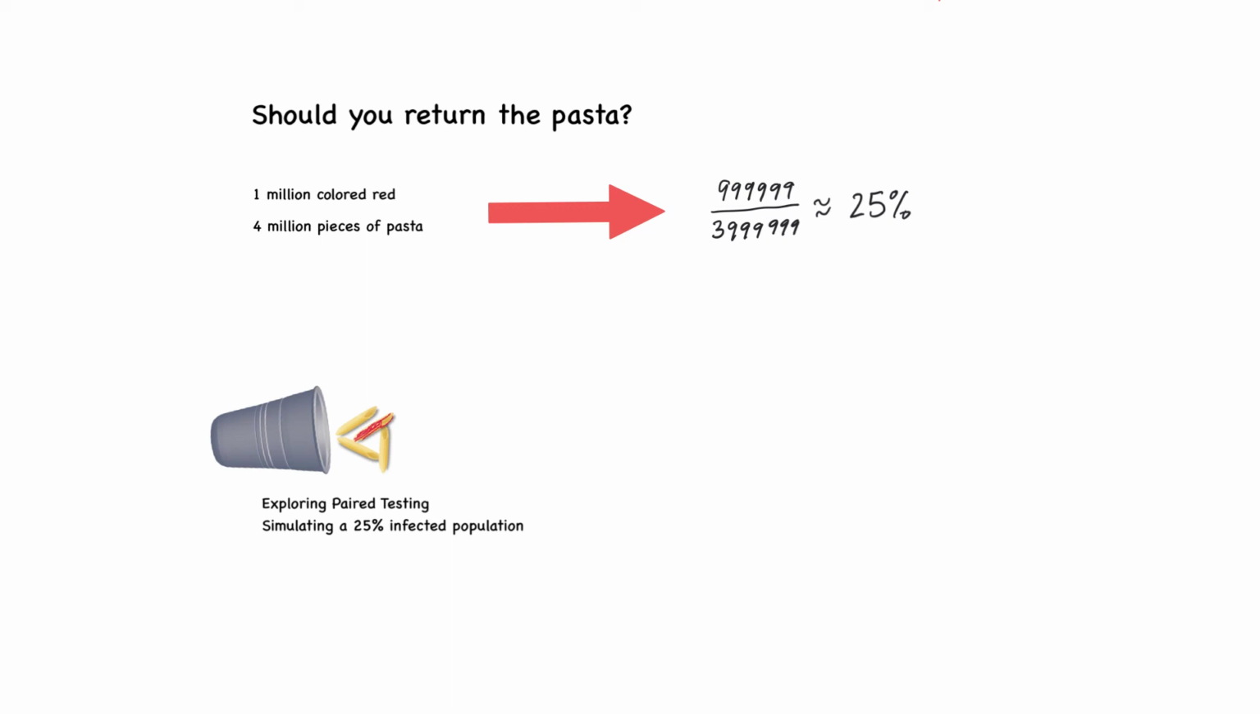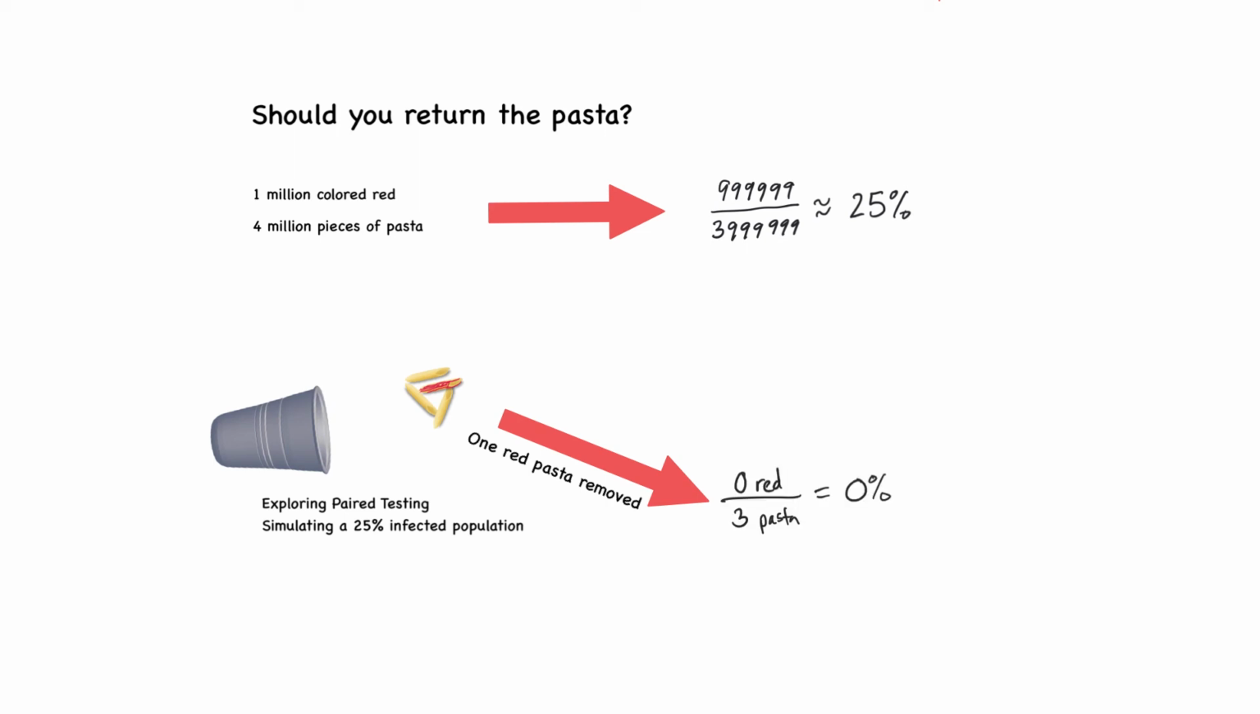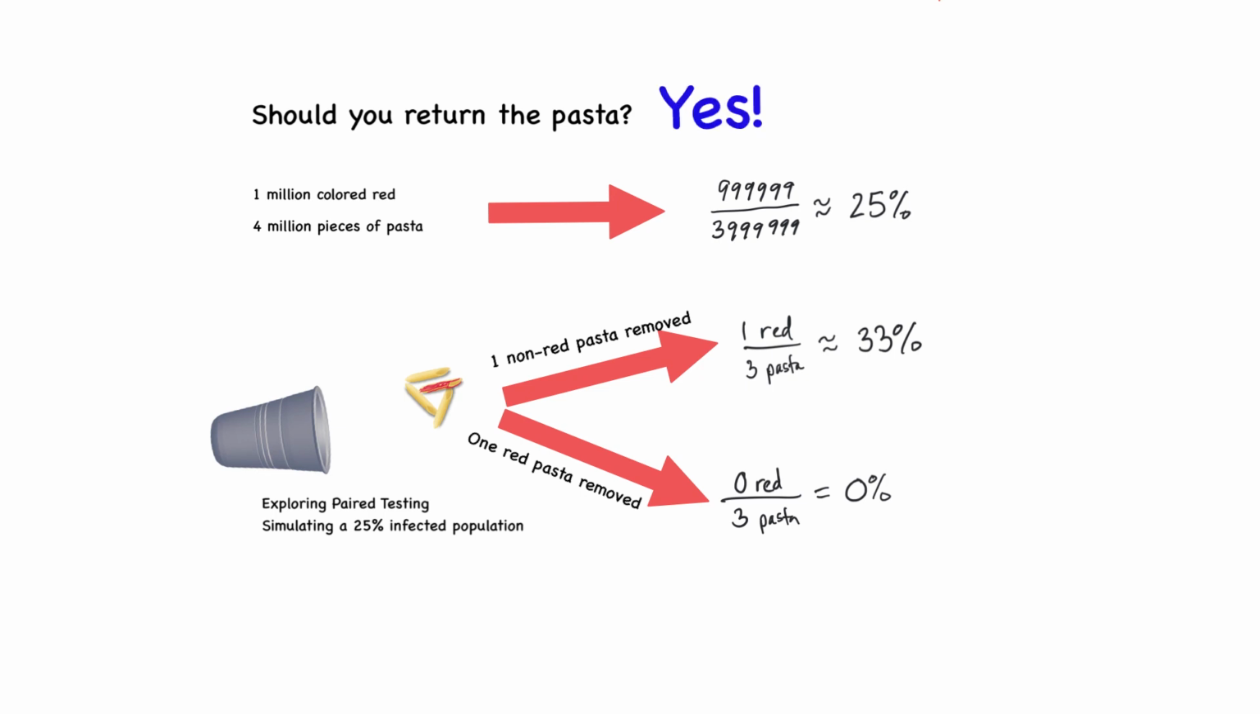On the other hand, when we're working with 4 pasta where one is colored red, if the one red pasta is removed, then the remainder would actually have 0% of the red pasta. If one of the non-red pasta was removed, then the remaining population would only be 33% red. For our trials, we do need to return the pasta after each random selection. This will keep us at selecting from a 25% population.